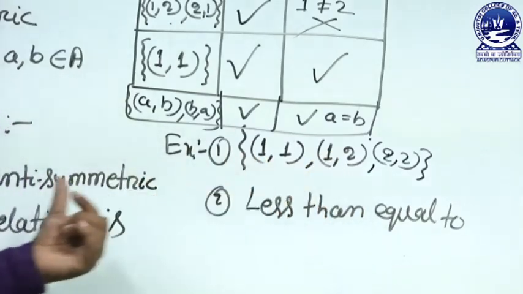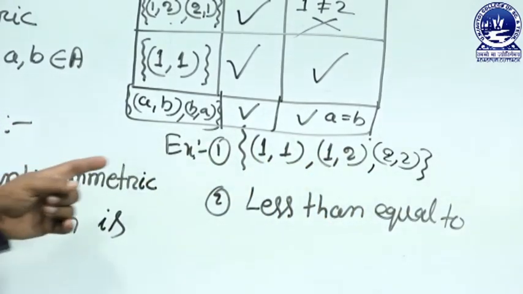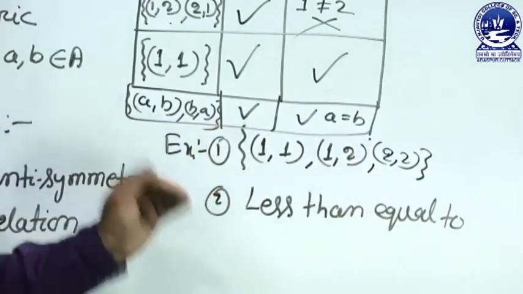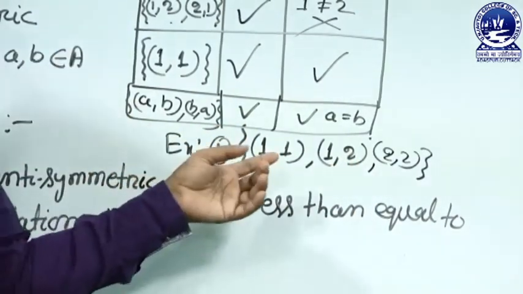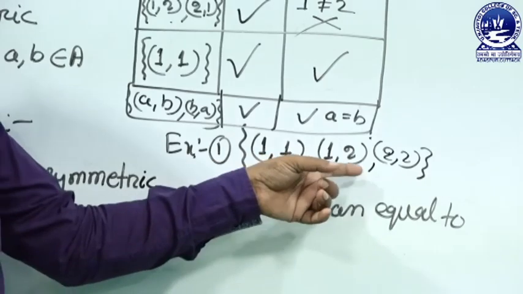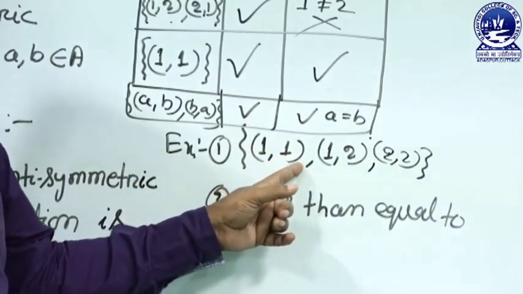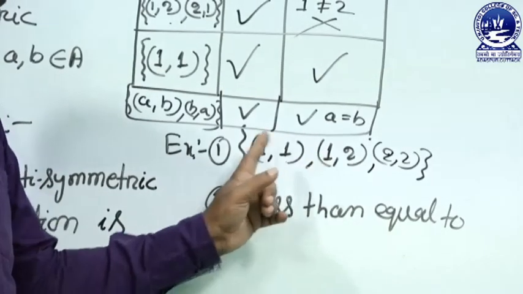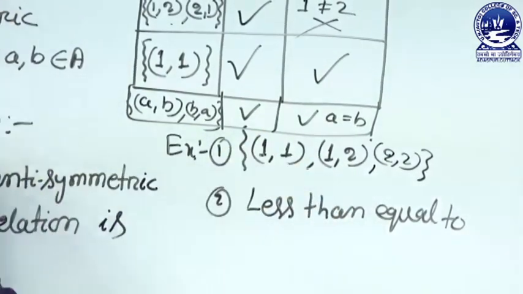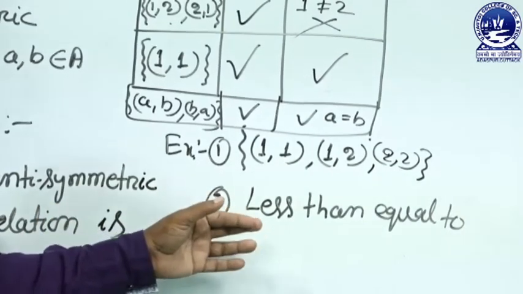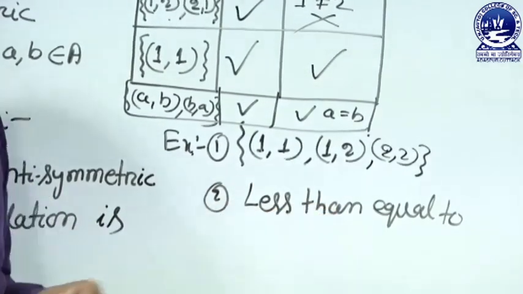So the partial ordering must be reflexive. So with (1,1) and (2,2) present, it is reflexive. And it is antisymmetric: (1,1), (1,2) and (2,2) are all antisymmetric. And it is transitive: (1,1) and (1,2) are present, so it is transitive. Another example is less than or equal to.